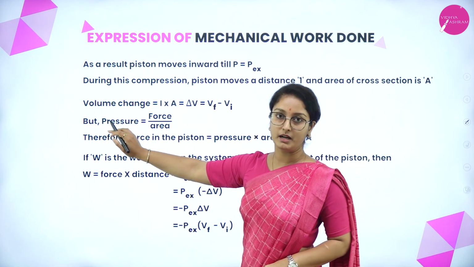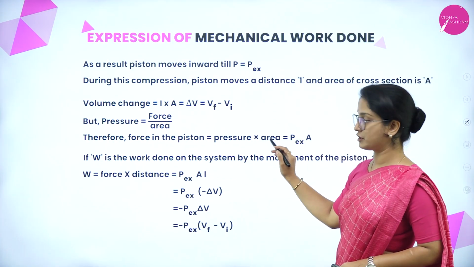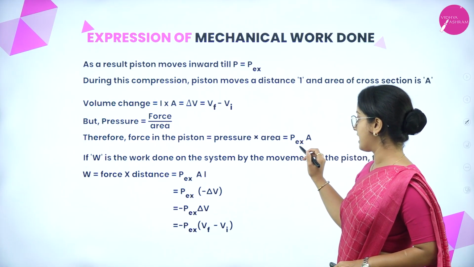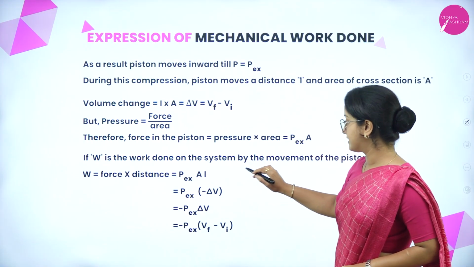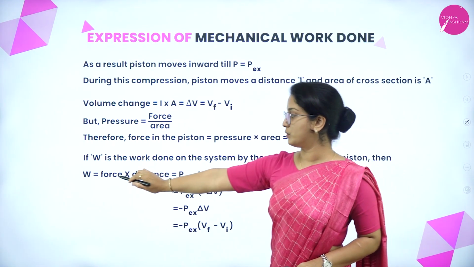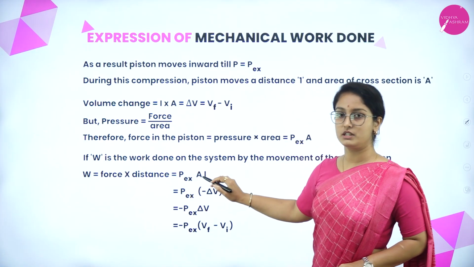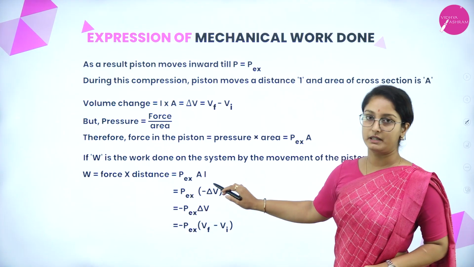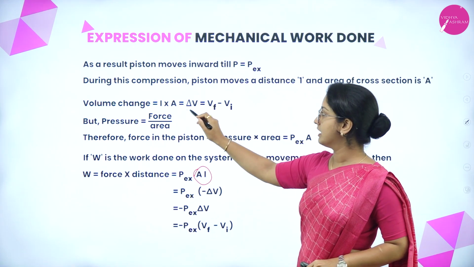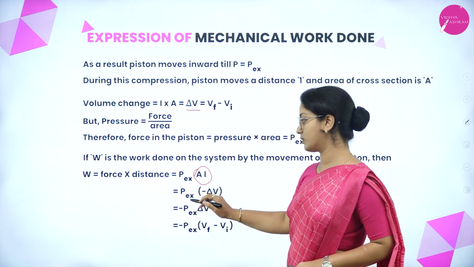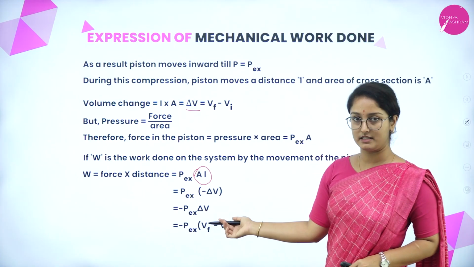Now, we know that pressure is given by force by area. Therefore, the force on the piston is equal to pressure into area, which is represented as external pressure into A. If W is the work done on the system by the movement of the piston, then work done is equal to force into distance, which is given by external pressure multiplied by area of cross section multiplied by distance. So to this equation we will apply delta V. Then work done is equal to Pex times minus delta V. On multiplying, we get minus Pex delta V.